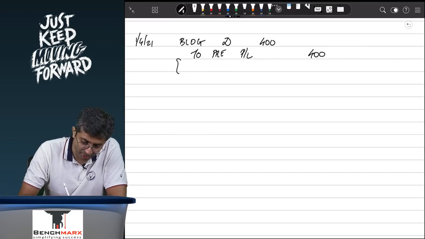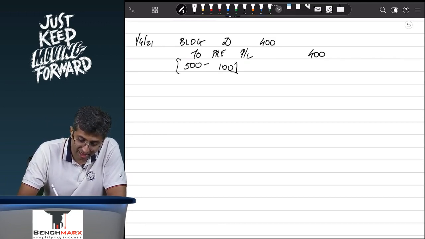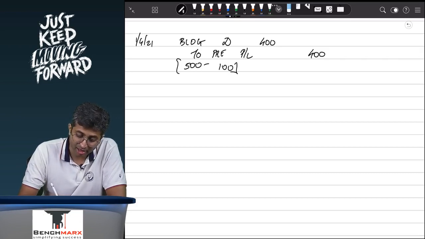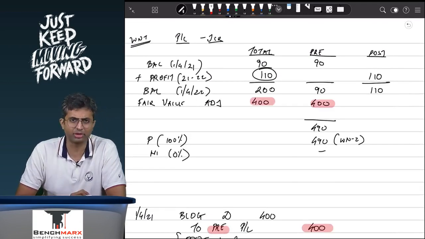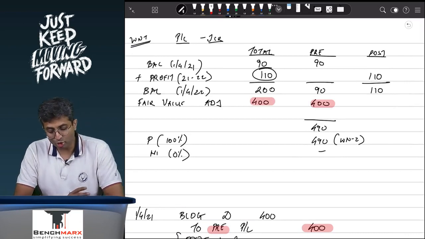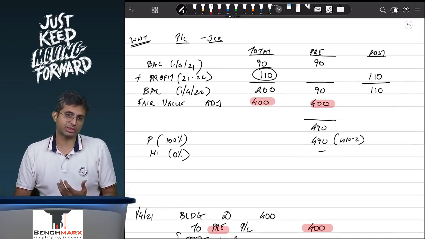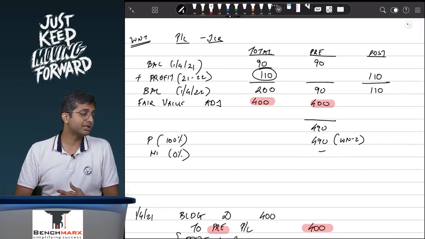As on the date of acquisition, the building was worth 500 when the WDV was 100, and hence the building has to be increased by 400. This increase was prior to the date of acquisition, and hence this 400 will increase the pre-acquisition profits, which you have already done. My question to you is there any other adjustment that is needed?